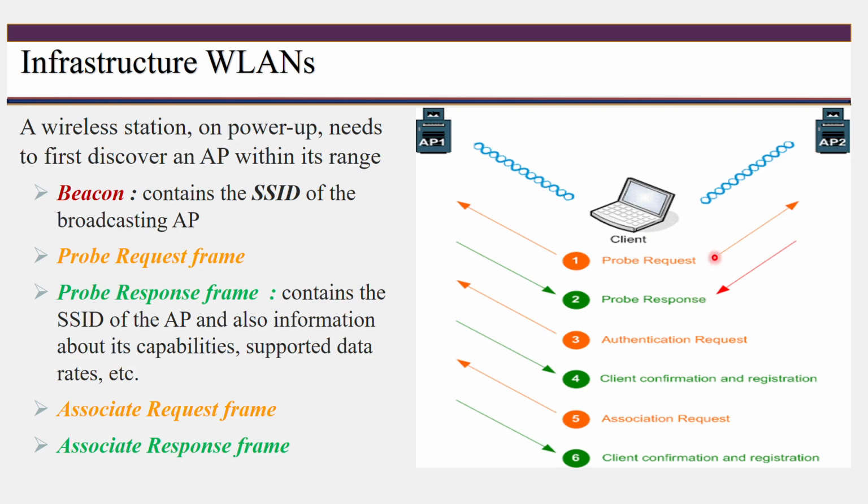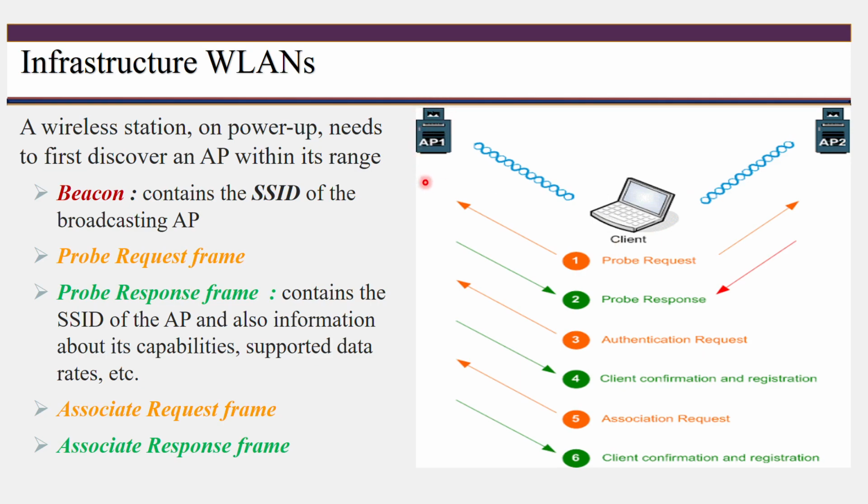Once it is received, the meaning is that if the client wants to communicate, first it has to approach this particular access point. For that, first the client has to prove its authentication. For proving that, it sends the authentication request. Authentication request means identification of the client.